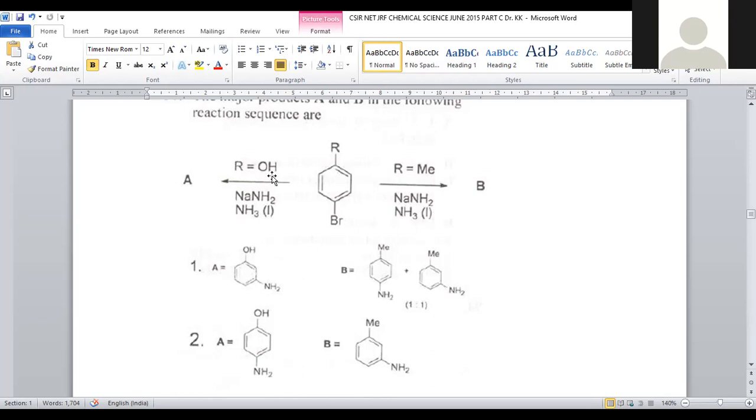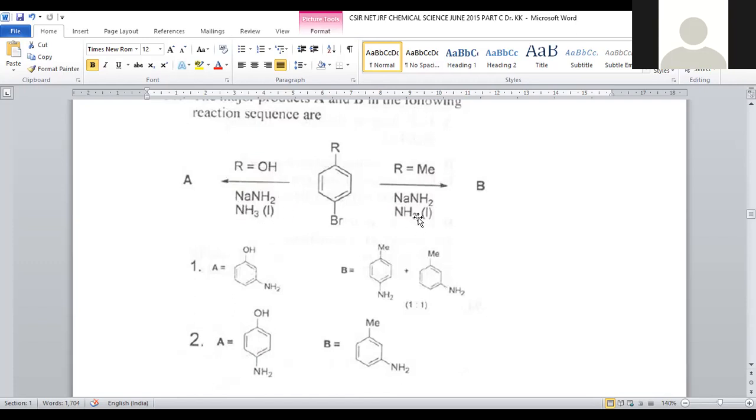But whenever the R group is taken as OH, only one possibility will be there, because it will be a stereoselective reaction. It will give only one product. So that is driven by the nature of the R group here. R group methyl is electron donating, R group OH is again electron donating only. But a different stereochemistry will play. Methyl is hyperconjugative stabilized, OH has lone pair of electrons plus an M affecting group, right?